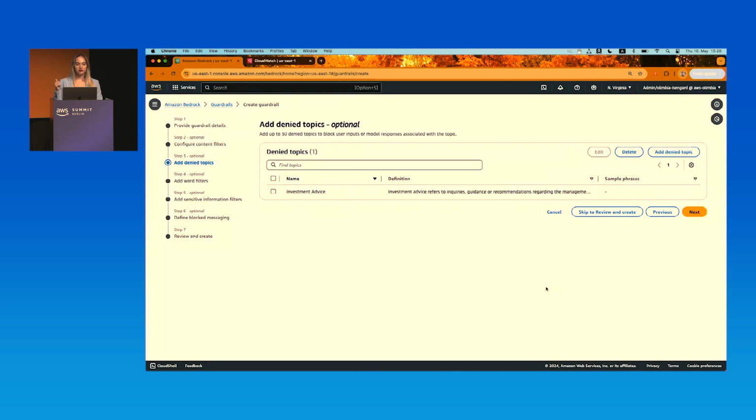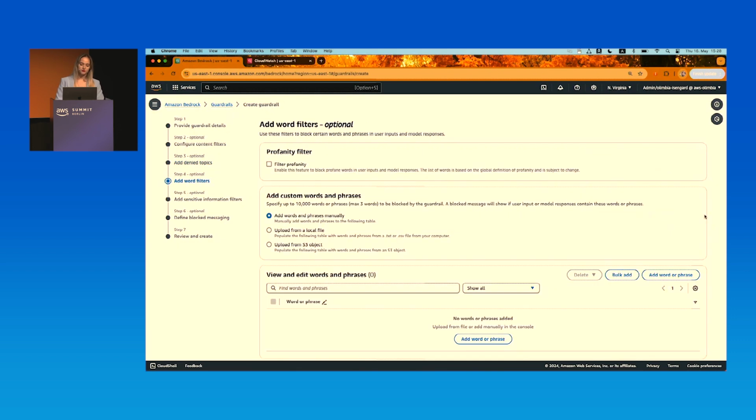Remember, you can create as many denied topics as you want. We can have another denied topic about financial crime, like tax evasion questions. But we are good with investment advice for now. Let's go on and see what we have next. It's word filters, like the list of words that we don't want to include, like competitors or anything else. I don't have anything for the sake of this demo, but I still want to enable the profanity filter where I want profane words to not be part of my application.